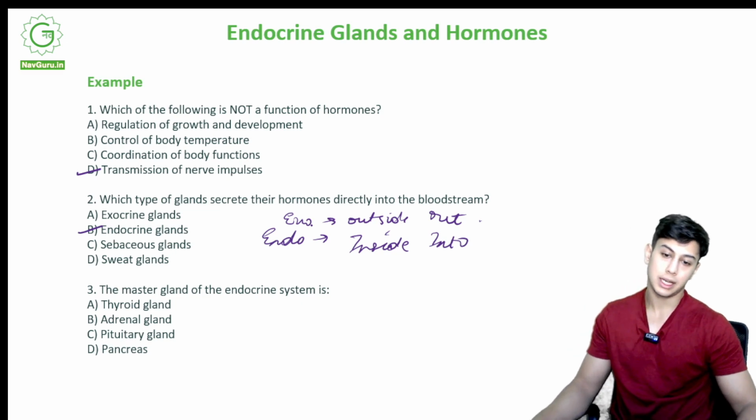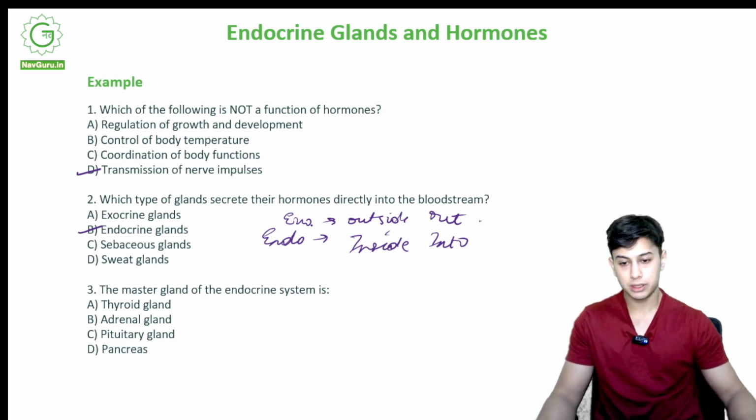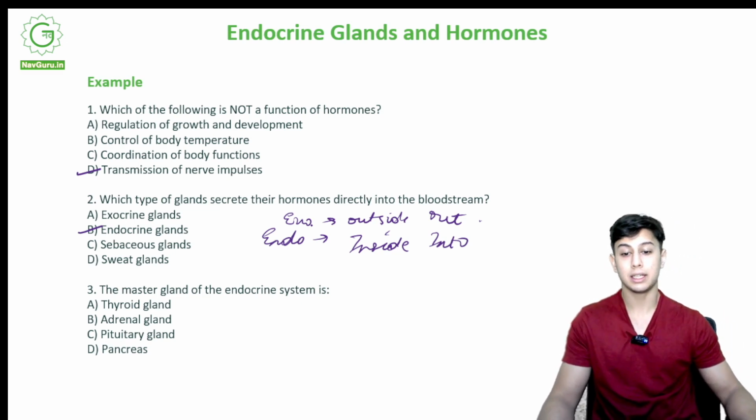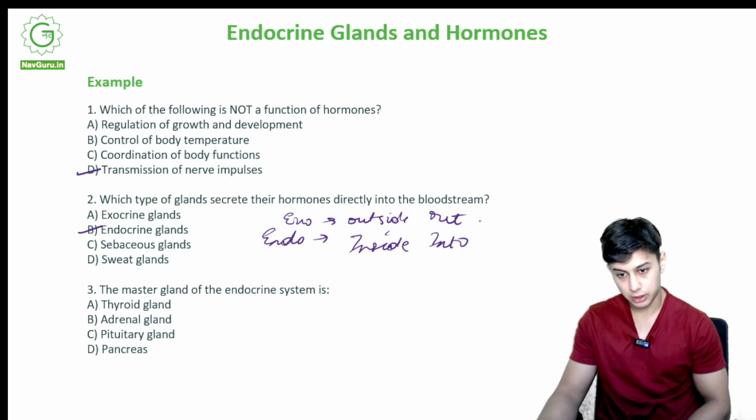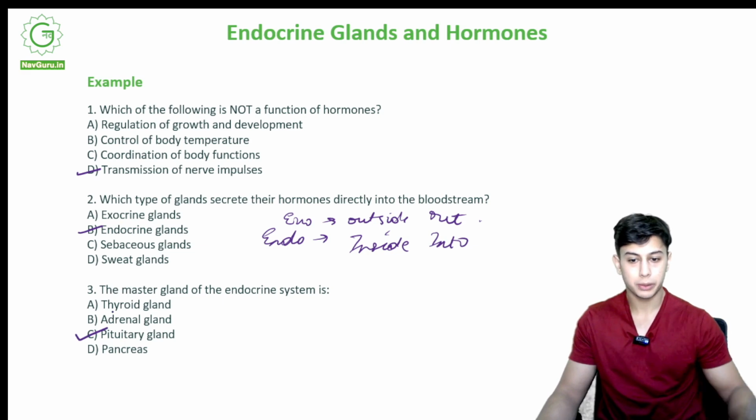The master gland of the endocrine system is thyroid gland, adrenal gland, pituitary gland or pancreas. Correct option is option C, of course, pituitary gland.